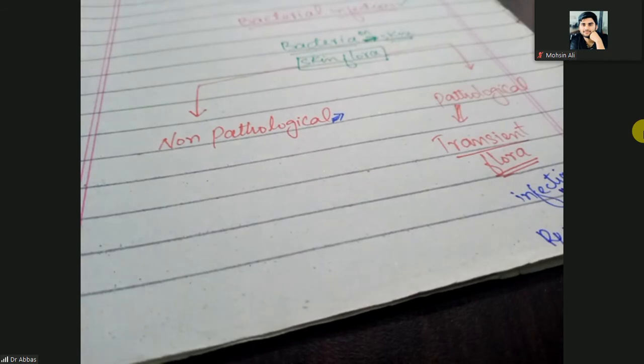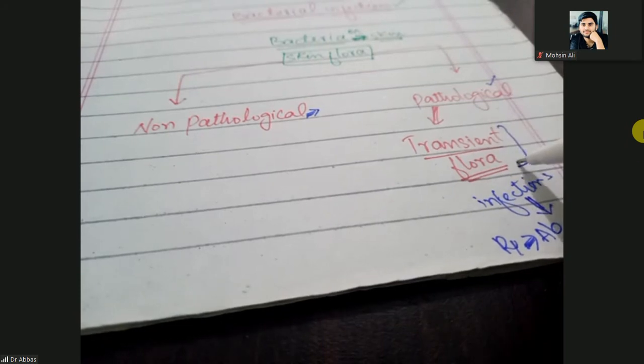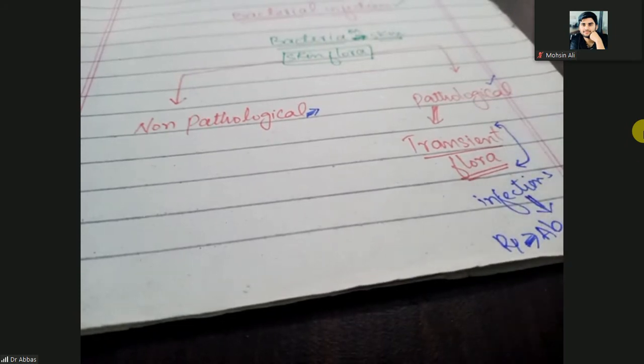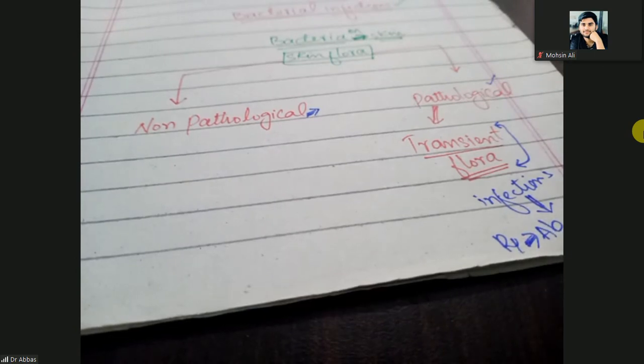So there are two types of skin flora. One is the pathological, whose other name is transient flora. Transient flora are the bacteria that invade the skin for a short period of time and cause infections, and then we treat them by giving antibiotics.